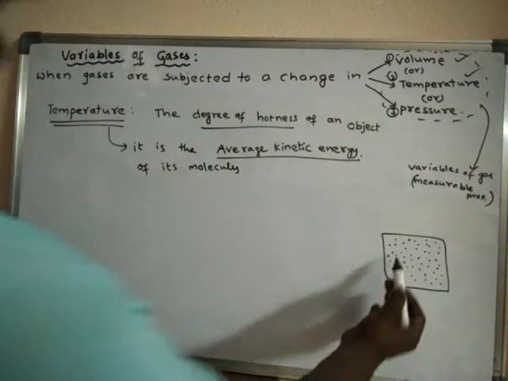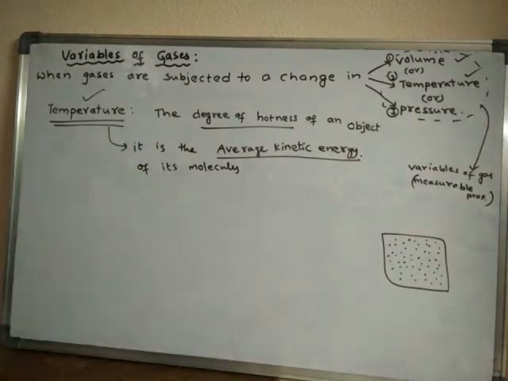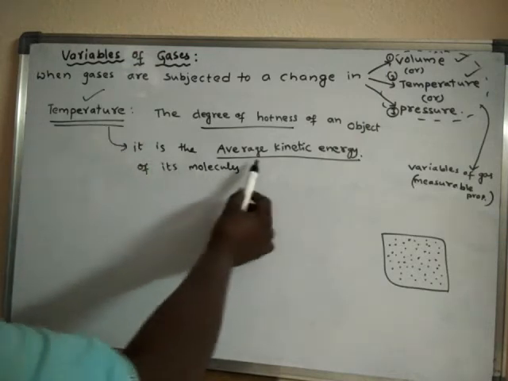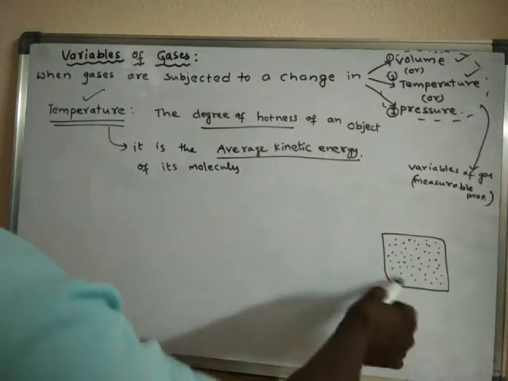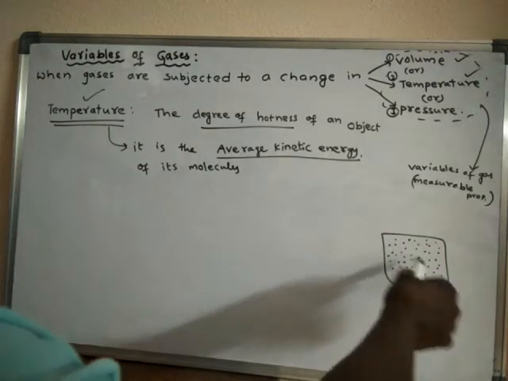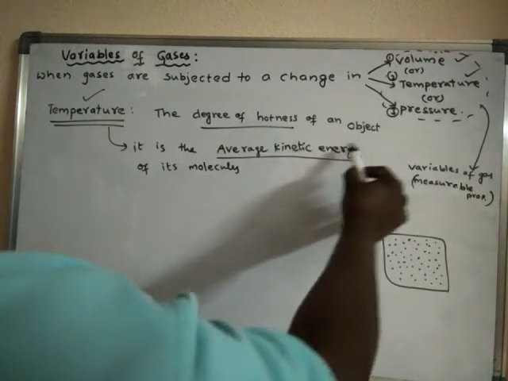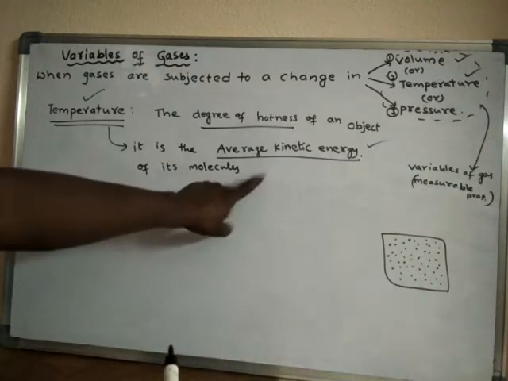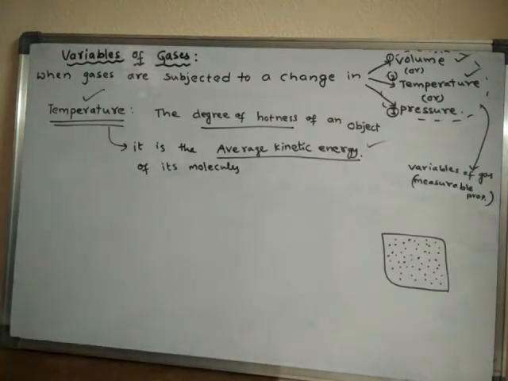Okay, so the average kinetic energy of the molecules is nothing but the temperature of that substance. The substance has certain molecules. So if you calculate the average kinetic energy of those molecules, that average kinetic energy is a measure of temperature, or else temperature is a measure of average kinetic energy of the molecules.